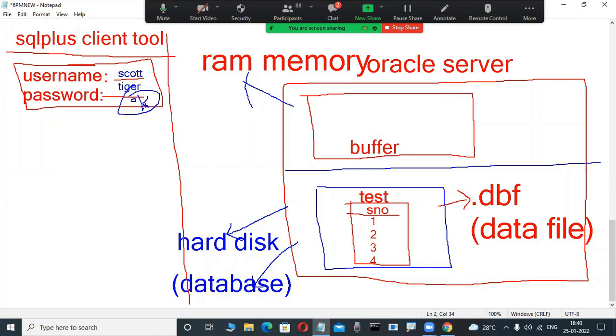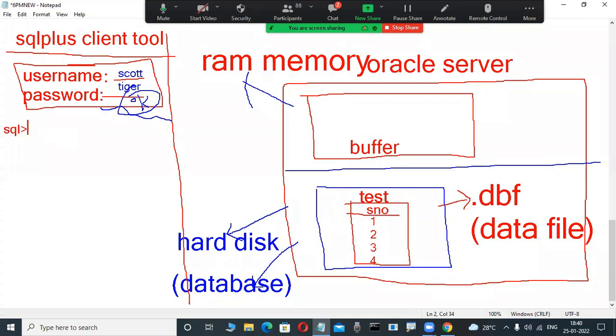Now I'm connecting. I type the username and password and click OK. Now this client tool connects to the server. Don't worry. Through this tool, daily, I'm interacting with the database, these tables and data. Now here I'm using the SQL language. Suppose, for example, I try to retrieve this table into this client tool.